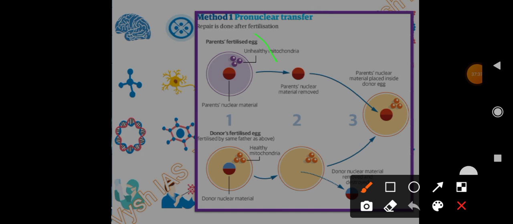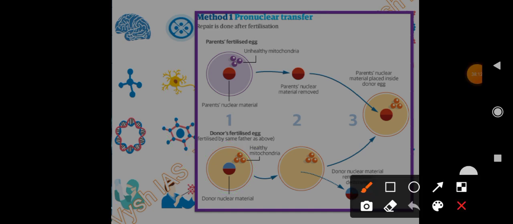Here we have the parent, the mother. Her egg has been fertilized, but it has unhealthy mitochondria. What we need is her DNA, her nucleus, but we don't need the mitochondria. And then there is the donor female, whose egg has been artificially fertilized by the same father, the same male.